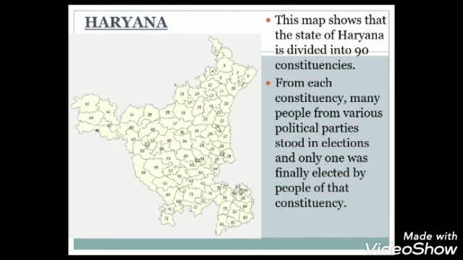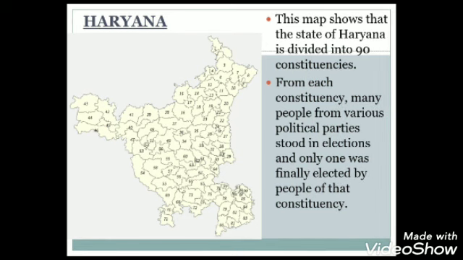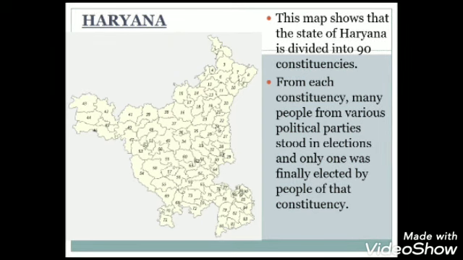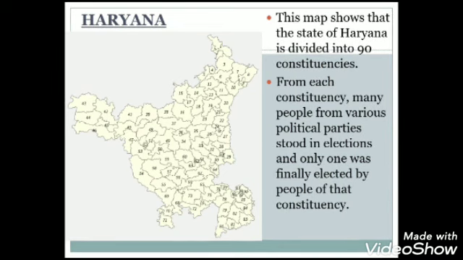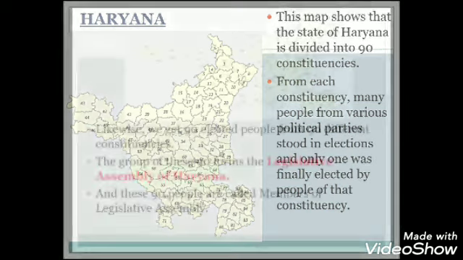Now, in each constituency, the election will be held. During that election, many people from various political parties will stand in elections, and from each constituency, only one person will be elected. Likewise, we will have 90 people, one from each constituency, and that person will represent his or her constituency.